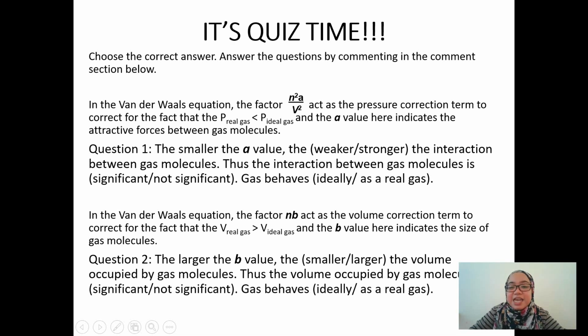The A value here indicates the attractive forces between the gas molecules. Question 1: the smaller the A value, choose the correct answer. I have explained to you many times, so what is the answer? Take your time, pause this video and answer the question.